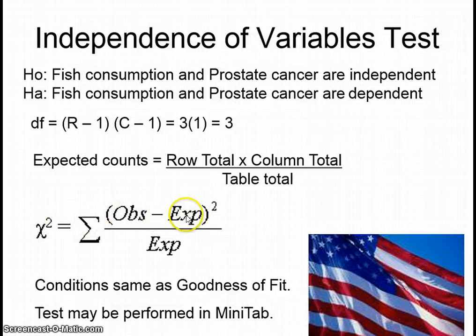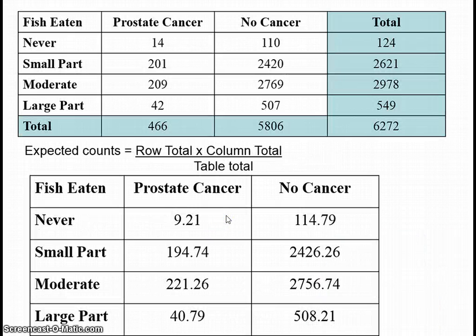Well, we'll see that once we just show you this. The chi-square formula is the same, and conditions are the same as goodness of fit. Here's that table. Here's the original data table with totals, and here's the expected table down here. Now, just to show you, how did I get 9.21? Well, you follow this nifty little formula. This cell matches with this cell, the 14, right? So I would take the row total, which is 124, times the column total, which is 466, divide that by the table total, and you will get 9.21.